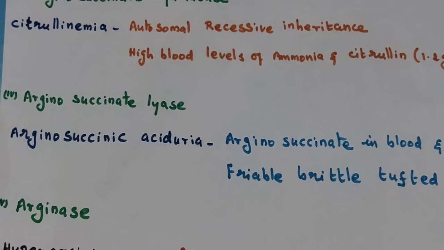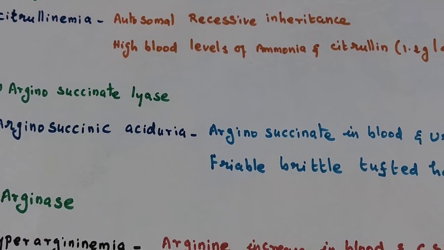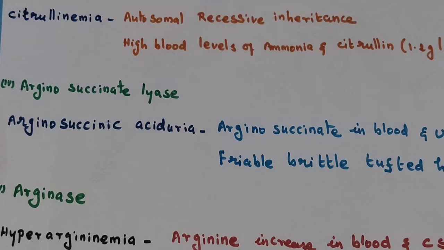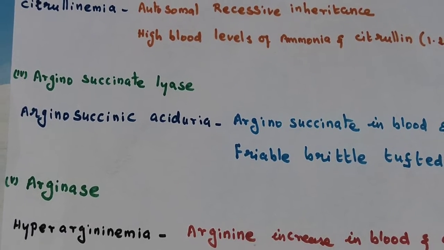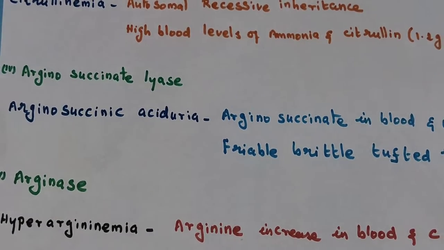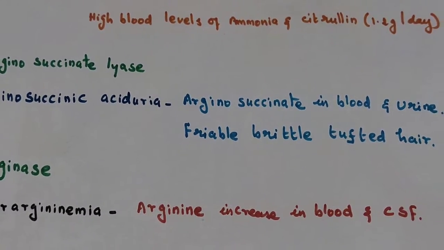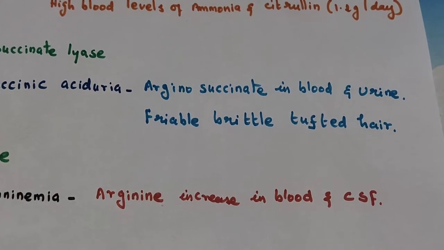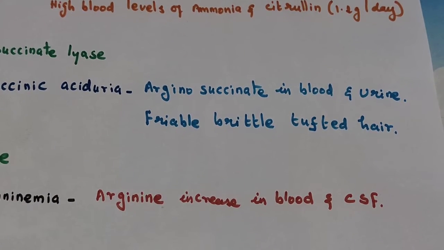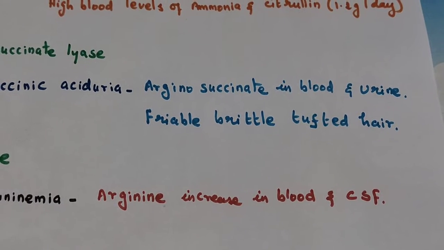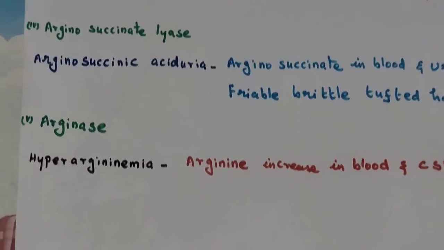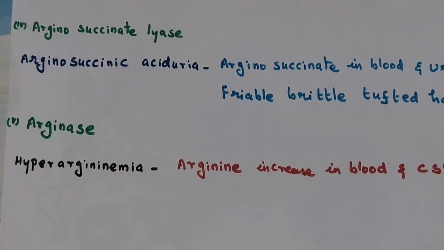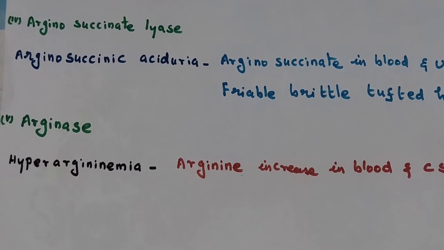The fourth enzyme is argininosuccinate lyase. A defect of this enzyme causes the disease called argininosuccinic aciduria. The features are argininosuccinate in blood and urine, and characteristic friable, brittle, tufted hair.